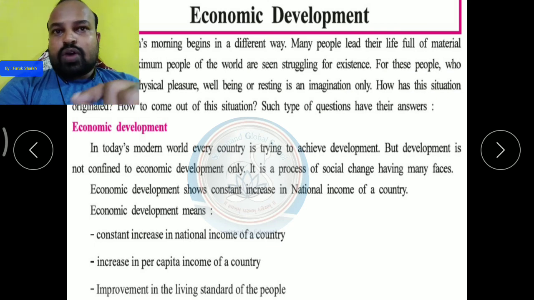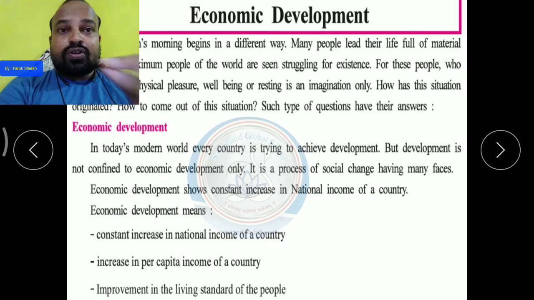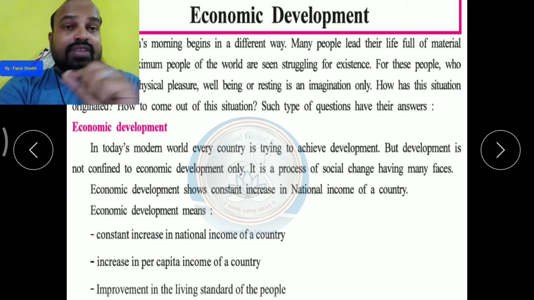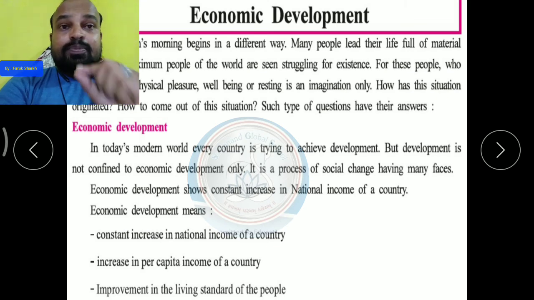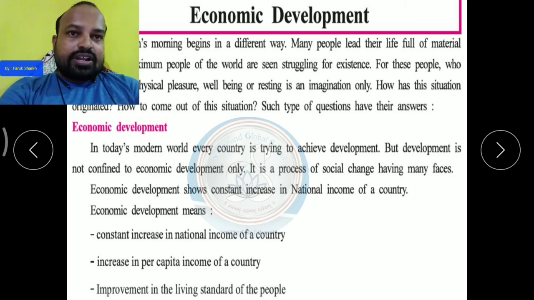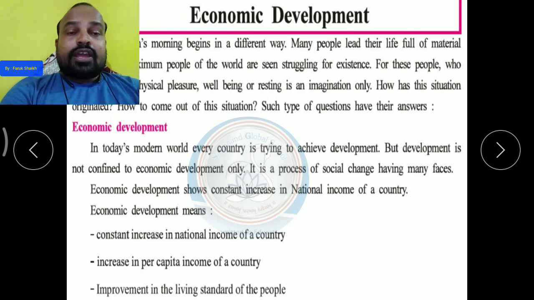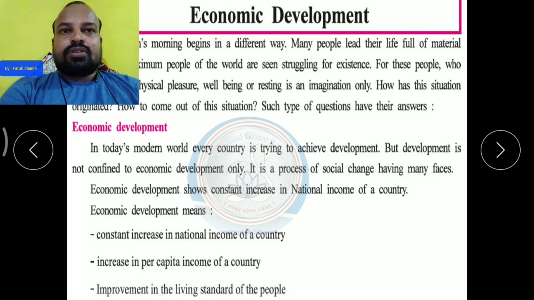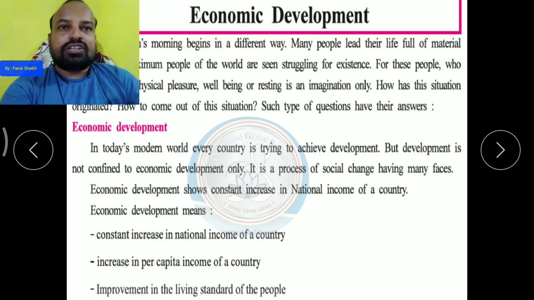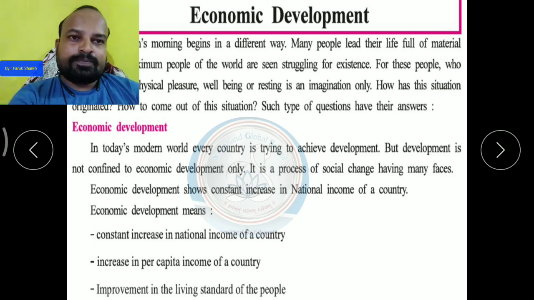People who are not getting even basic needs, if they get their basic needs and can live a standard life, then we can say there is development in the country. It's not just that big industries are established, that rich men can buy new luxurious cars and wear luxurious clothes. That is not called the achievement of economic development.